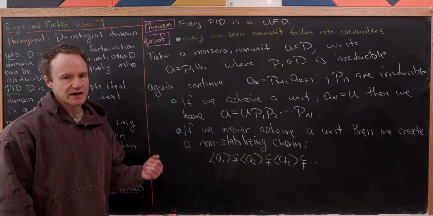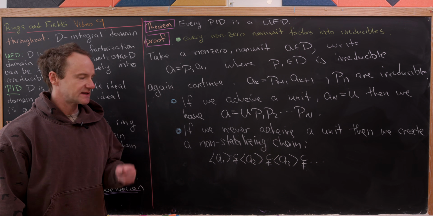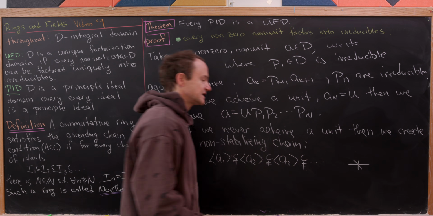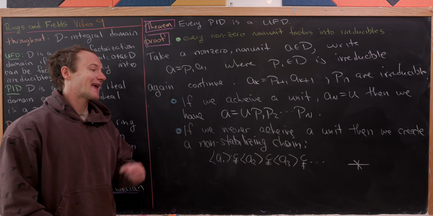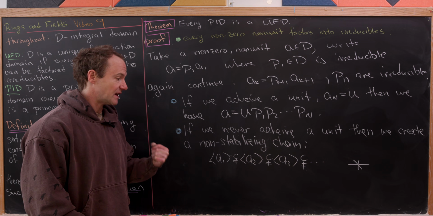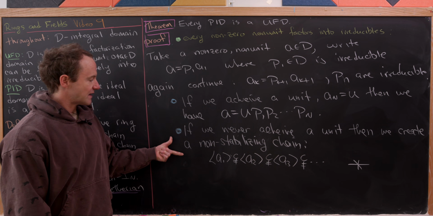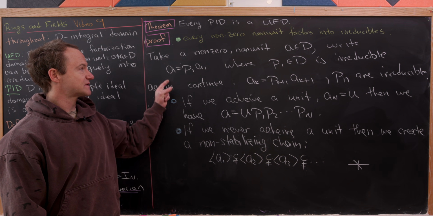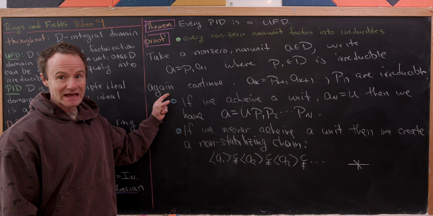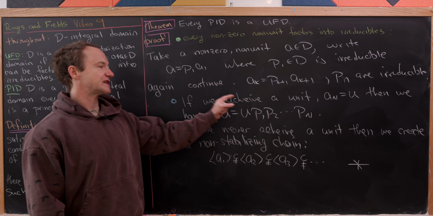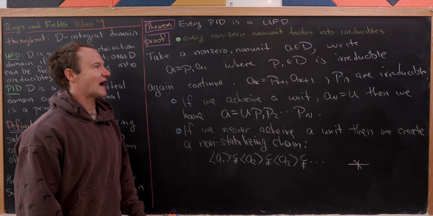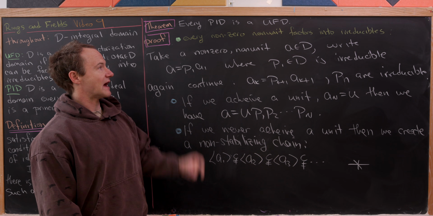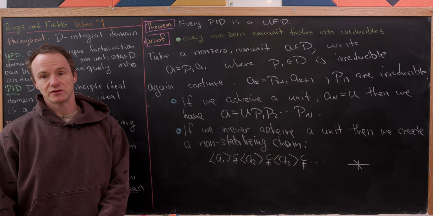So in other words, like I said, we've got this infinite non-stabilizing chain, but that's a contradiction, because since we're in a PID, we cannot have an infinite non-stabilizing chain. So that means this is an impossibility, which means this process that we've outlined at the beginning of this step eventually achieves a unit, which gives us a factorization. Okay, so now we've proven that every non-zero non-unit factors into irreducibles.